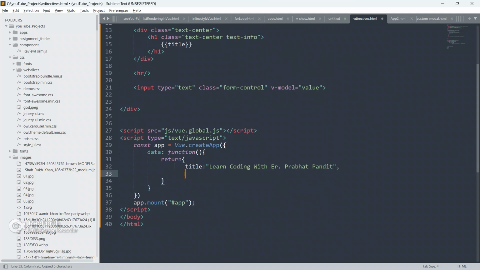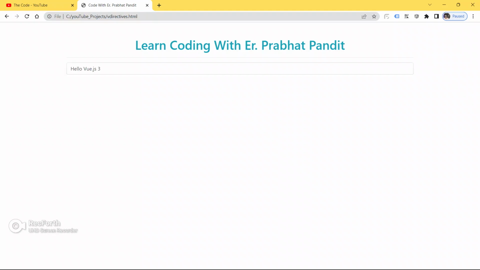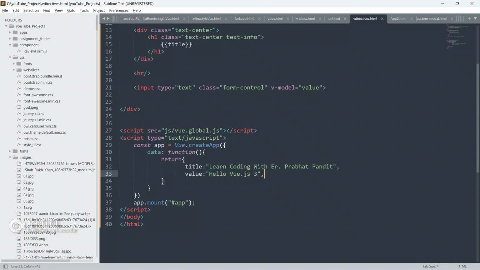So now I am gonna copy this v model property, paste it here and give it as hello view.js 3. Okay, so now save your code, go to the browser and refresh your page.